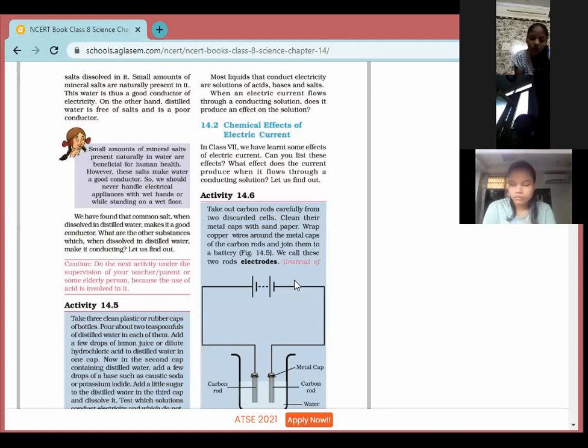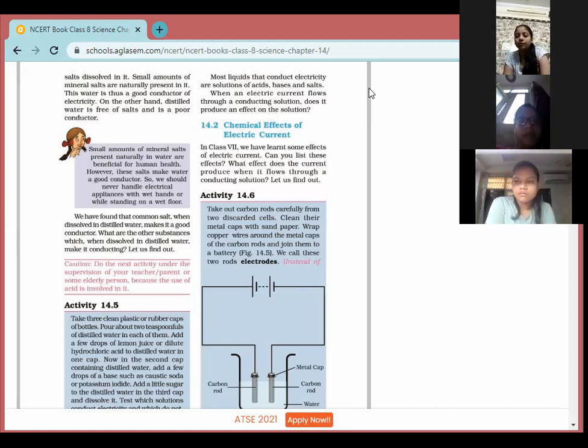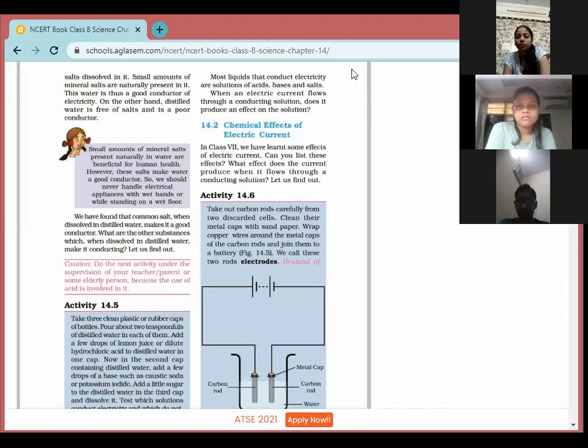This is a chemical activity. Now we are going to study the chemical effect of electric current. What do you mean by it? This is the name of your chapter and we are going to discuss this in detail.